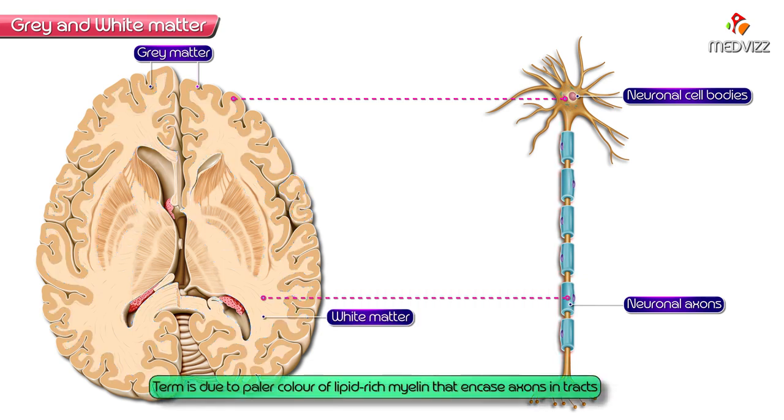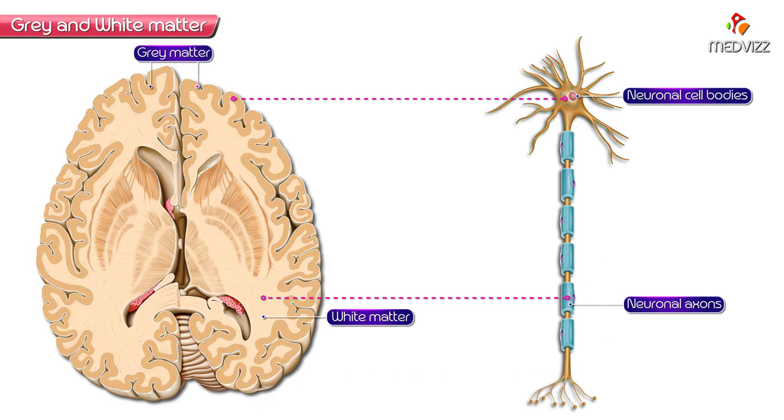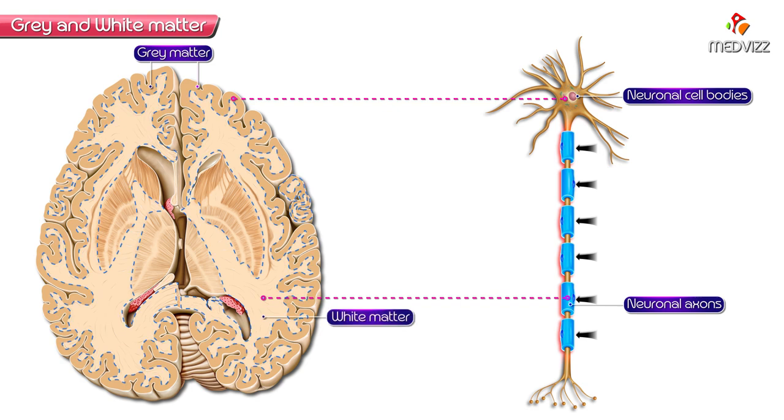The term white matter is mainly used because of the paler color of the lipid-rich myelin that encases the axons in the tracts, compared to the grey matter, which predominantly contains the neuronal cell bodies. Because of the wrapping of the myelin around these axons, it gives the pale color. That's the reason we are calling it white matter.